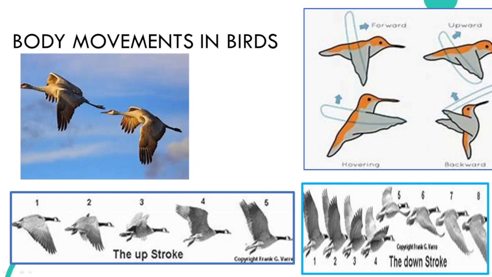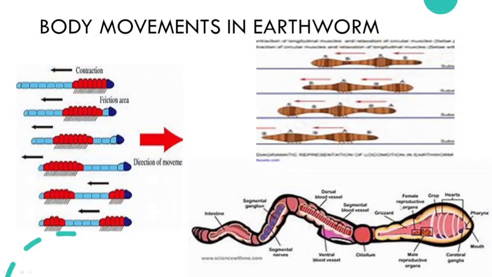Clear? Now the next one, earthworm. Which features help them to move and how do they move? Earthworms live under the soil, and they don't have any bones. They come under invertebrates. What is an invertebrate? Invertebrate means animals which do not have a backbone. So the earthworm does not have any bones, but it has a series of muscular rings all over its body that help for locomotion.